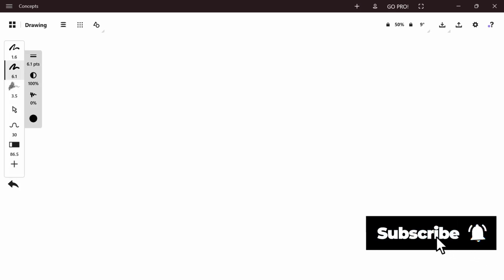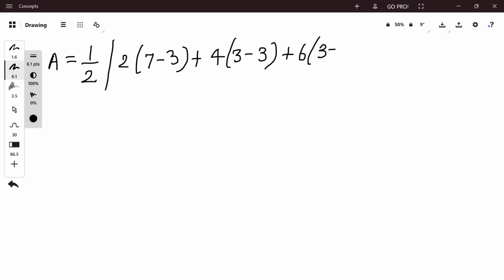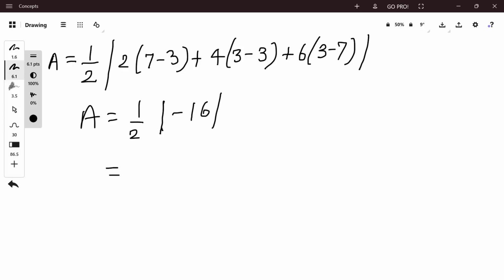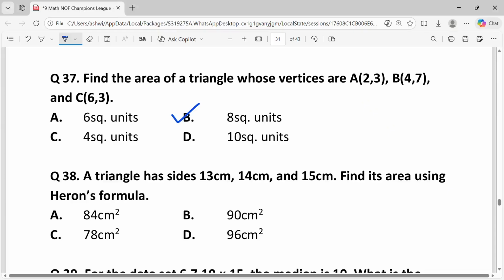Substituting the given coordinates into the formula, area is equal to 1 by 2 of 2 (7 minus 3) plus 4 (3 minus 3) plus 6 (3 minus 7), that is area is equal to 1 by 2 into 16, which is equal to 8. Comparing with the given answers, the answer is B, 8 square units.